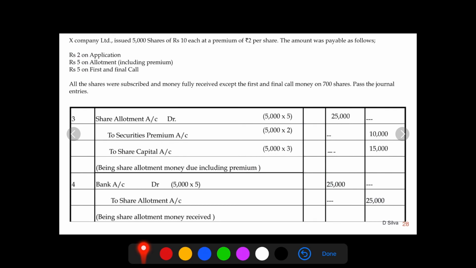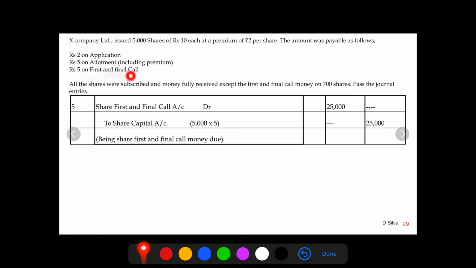Let's look into the fourth journal entry where bank account debit to share allotment account, being share allotment money received. The number of shares being issued is 5,000. On allotment it is 5 rupees, including premium, we are going to receive the money. So 5,000 into 5 is 25,000. Or straight away you can connect it like this. What is being debited, the same amount will be credited. Hence 25,000 is written on both debit and credit amount column.